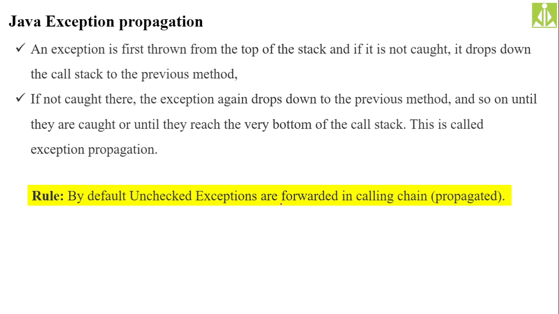It will give that same exception to the default exception handler. If not caught there, the exception again drops down to the previous method. So it will keep on checking all the methods. First it will check the top method. If it is not handled, then the method below. If it is not handled there, it will go further down, and so on, until they are caught or until they reach the very bottom of the stack. This is called exception propagation. By default, unchecked exceptions are forwarded, propagated, in the calling chain.